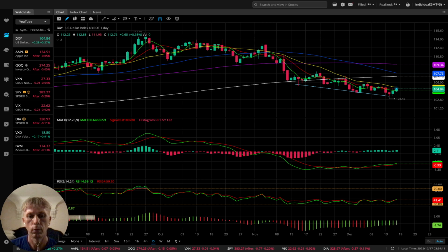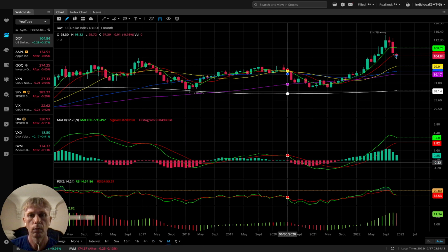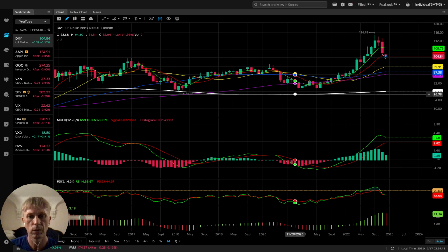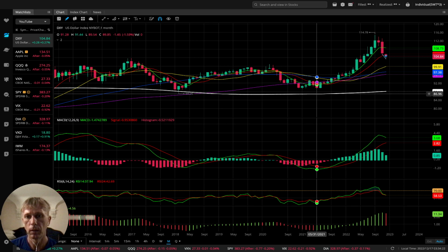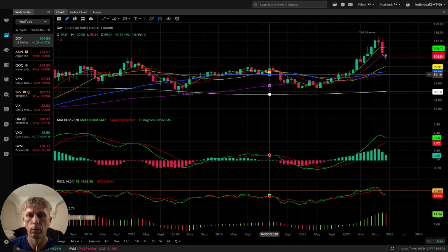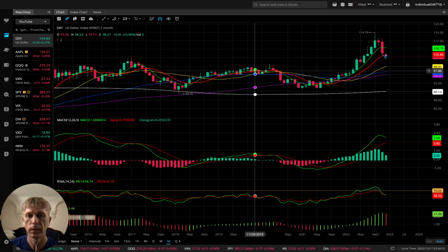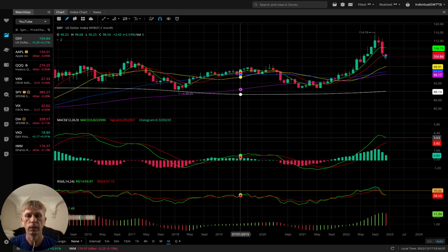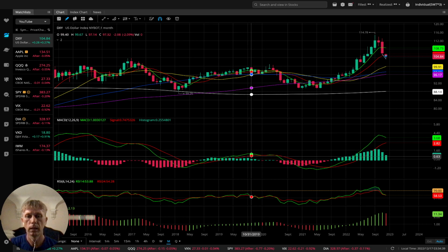Let's do the monthly review. Let me tell you briefly about my setup. I'm using moving averages and 3 indicators. Moving averages: white line MA200, purple line MA100, blue line MA50, yellow line MA20, red line MA10, green line MA5. MACD indicator: red line is the signal line, green line is the MACD line.